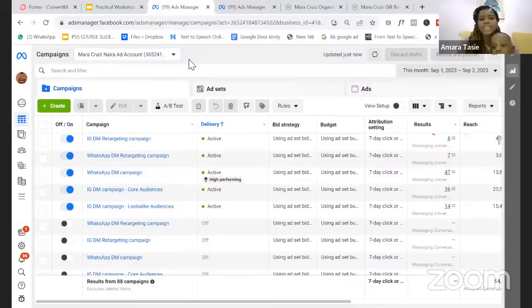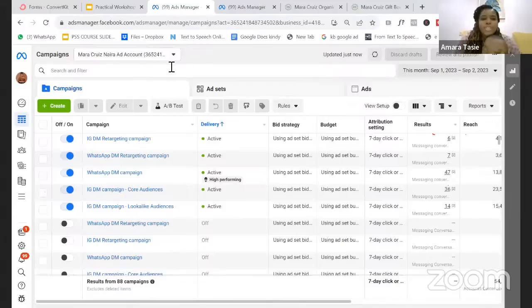If you're targeting from your boost post, you will not be able to show your ads to more than one audience at a time, and you'll not be able to show more than one post to one person.